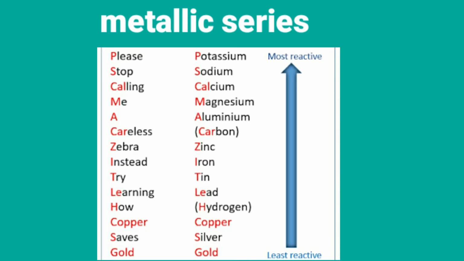Okay, children. So you can see all the elements in the metallic series: potassium, sodium, calcium, magnesium, aluminium, carbon, zinc, iron, tin, lead, hydrogen, copper, silver, gold.